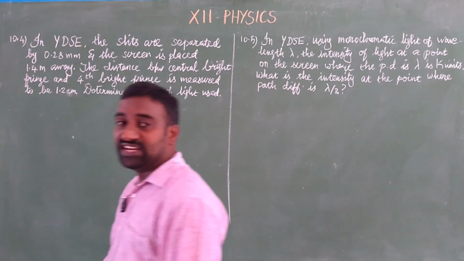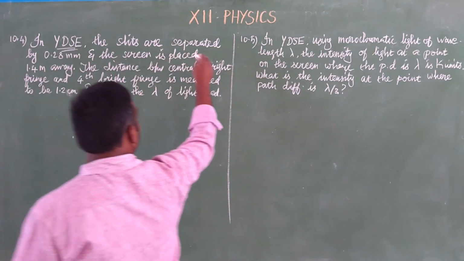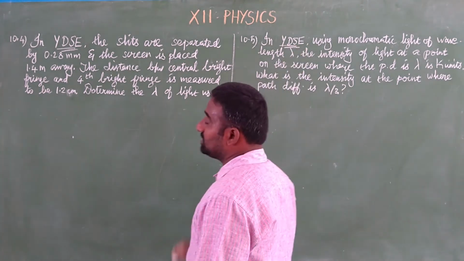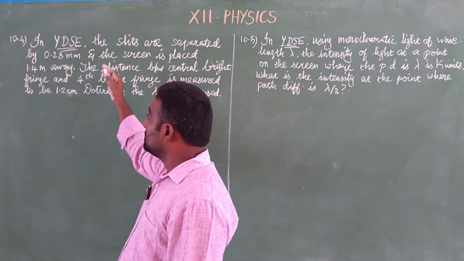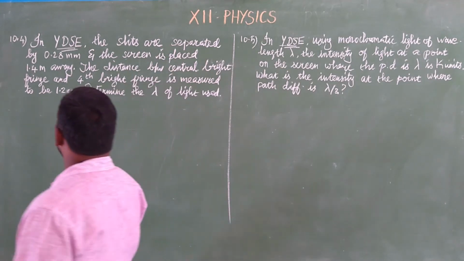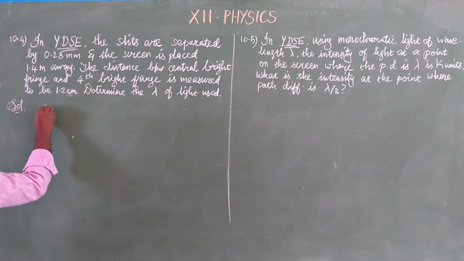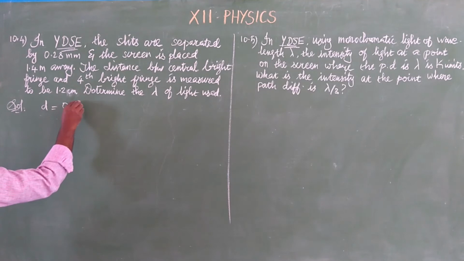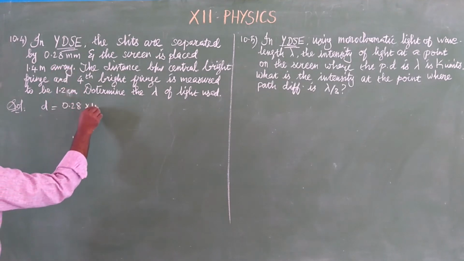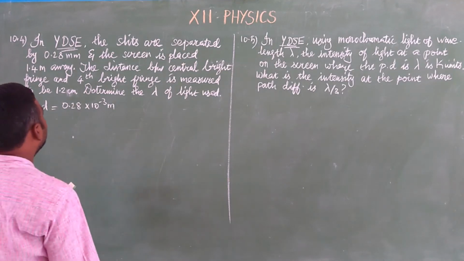In Young's double slit experiments, this is for the case of interference, and the next question is also for interference. Single slit is for diffraction. So in a Young's double slit experiment, the slits are separated by 0.28 millimeter. So we'll solve it. Milli means 10 to the power minus 3 meter, and the screen is placed 1.4 meter away.